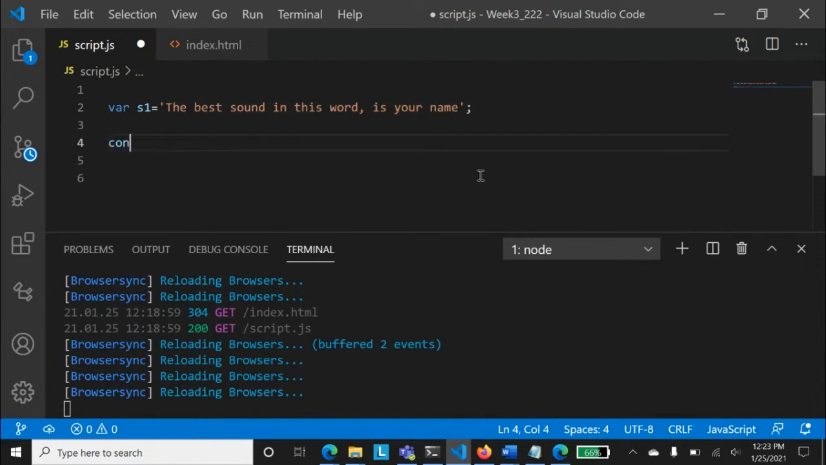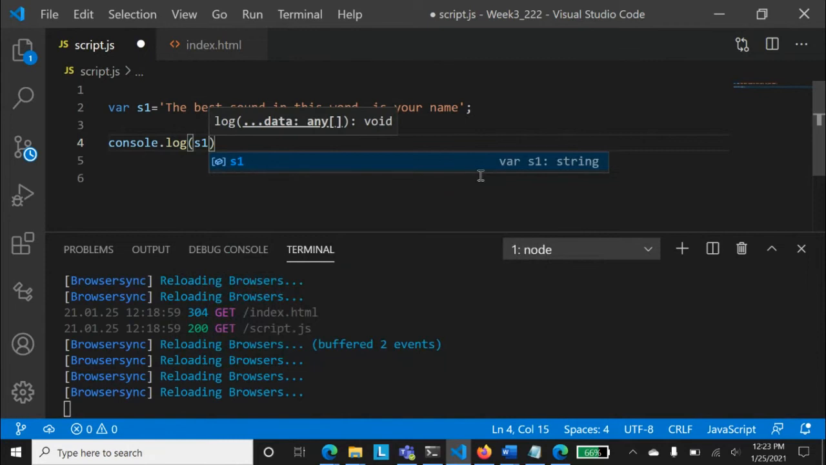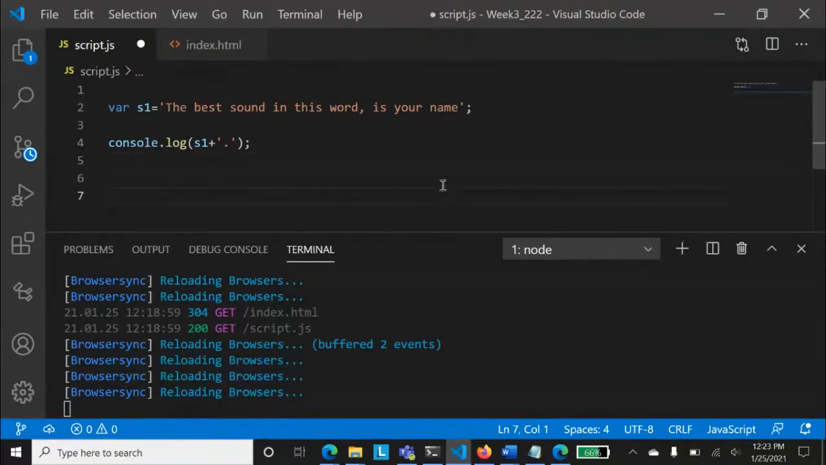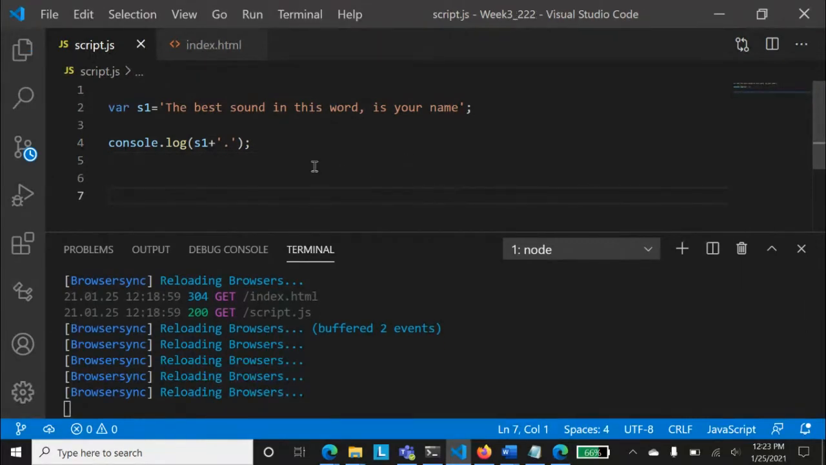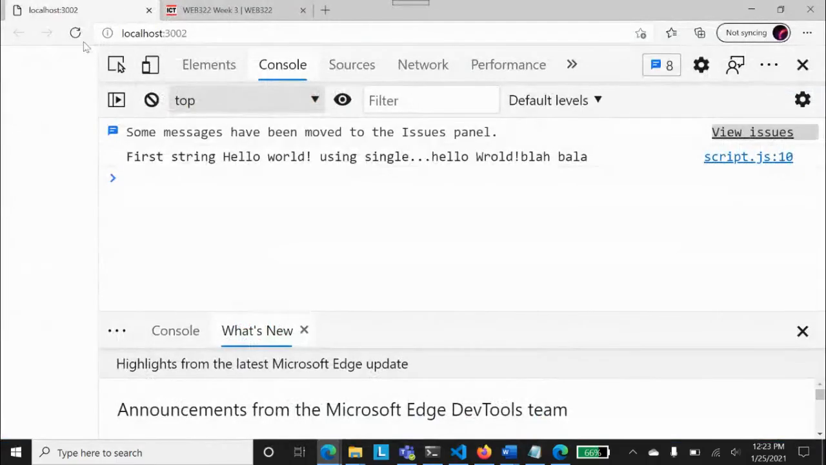And if I want to print that period, what I'll do is console.log S1 plus a single-quoted dot. Everyone agrees? And if I run that, we'll just keep running it. Do you see there, the best sound in this world is your name, and there is a period with it. So the period has been concatenated with it.